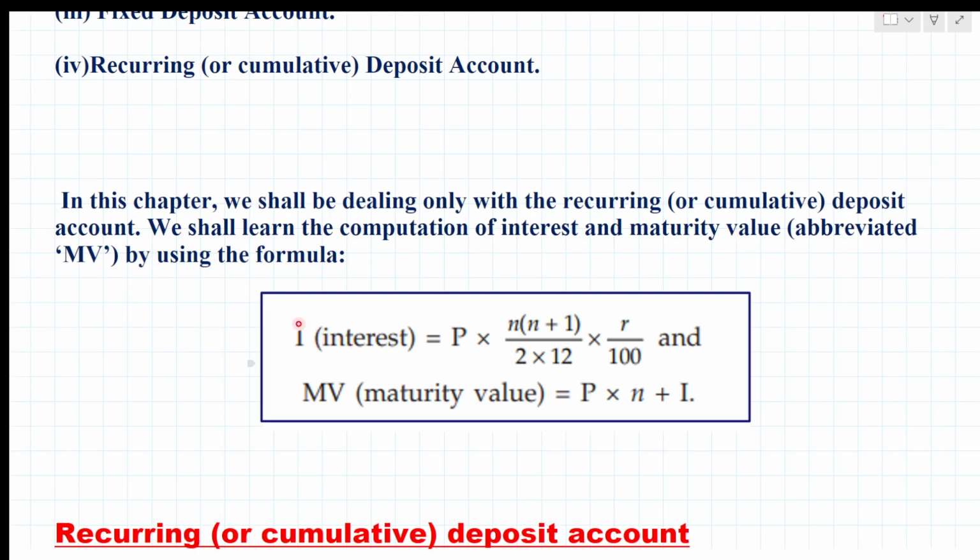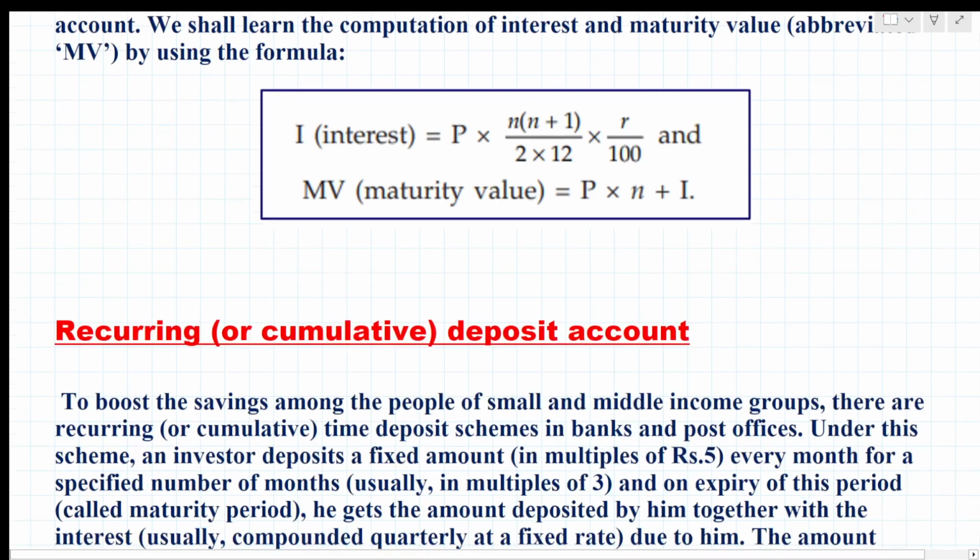So what is the formula for interest? Interest equals P into n into (n plus 1) divided by 2 into 12 into r upon 100, right? And maturity value equals P into n plus I. Here I is the interest and P is the principal amount. So, n into (n plus 1) divided by 2 into 12 into r upon 100. So what is a recurring deposit or cumulative deposit?